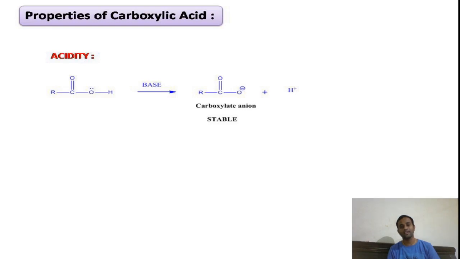You can see here in the reaction, our carboxylic acid, that is the COOH group, in presence of base has lost H plus ion to form an anion, that is the carboxylate anion, which is a stable one. How to explain this stability of the formed carboxylate anion? Now let us try to explain the stability of the formed carboxylate anion based on certain criteria.